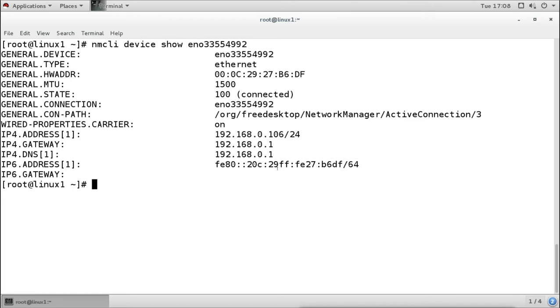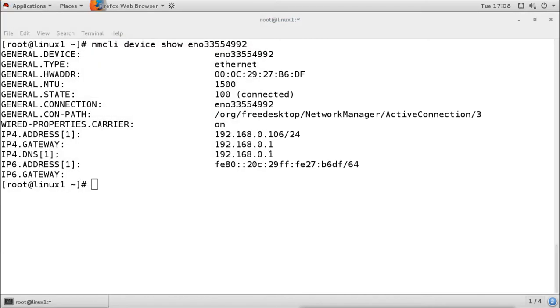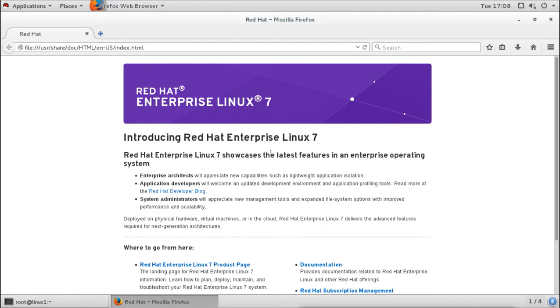So if I try to connect to the internet, I can do it from this server. Let's check whether we can use the internet or not. I will open the browser here and try to access the internet.